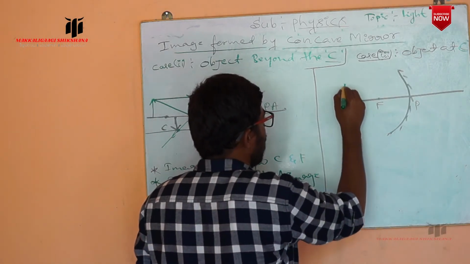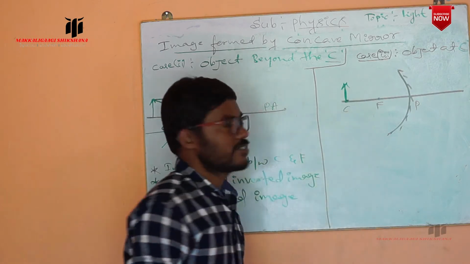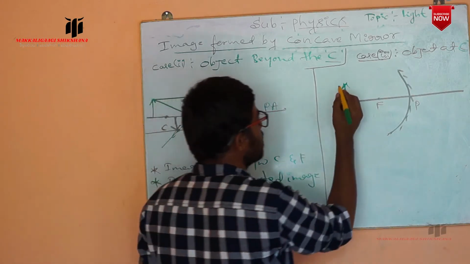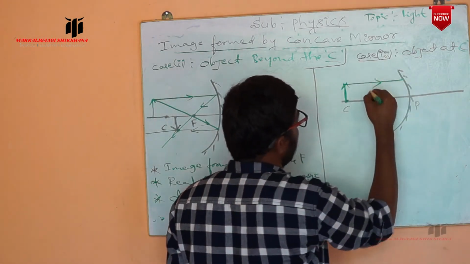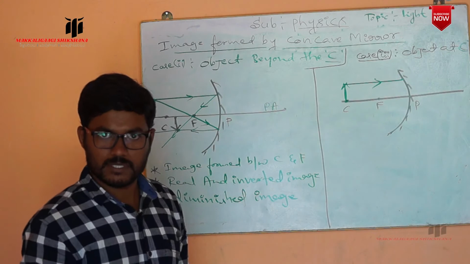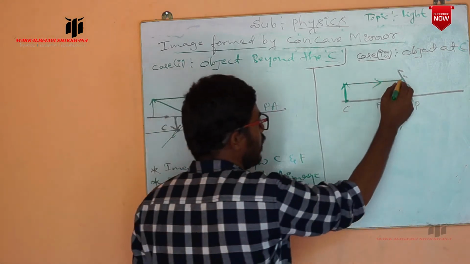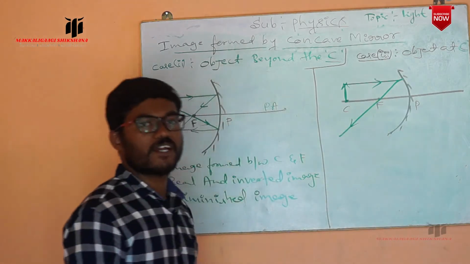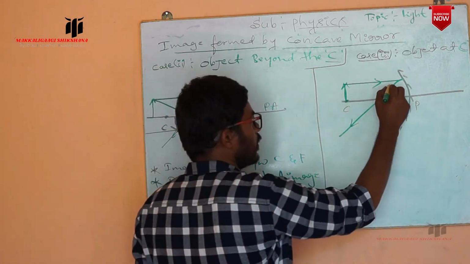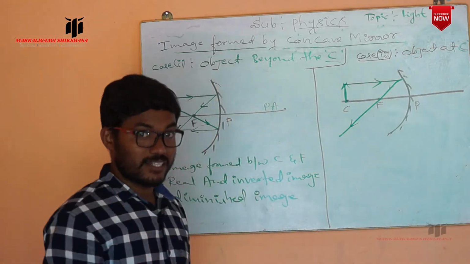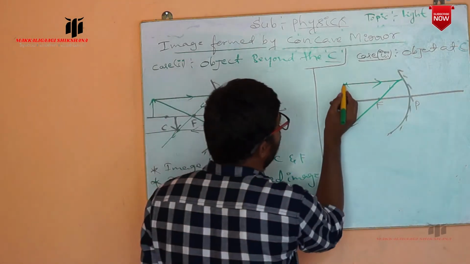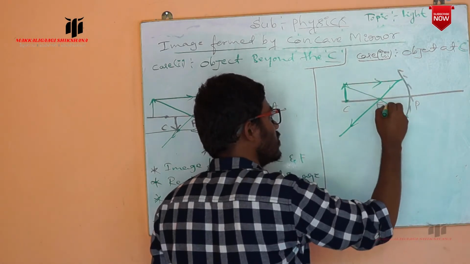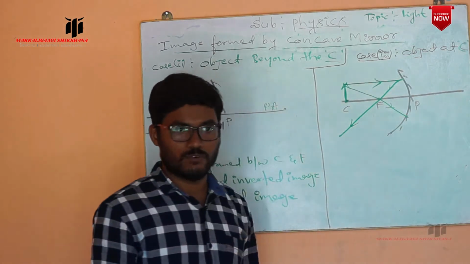Now I am going to place an object exactly at the center of curvature. So this is the object we have placed exactly at the center of curvature, and consider the rays. The first ray is parallel to the principal axis. After reflection, it passes through the focus. This is the reflected ray. Now take another ray, which passes through the focus.